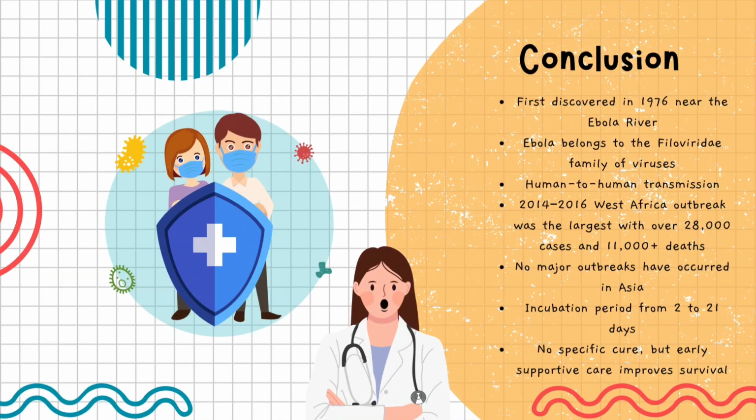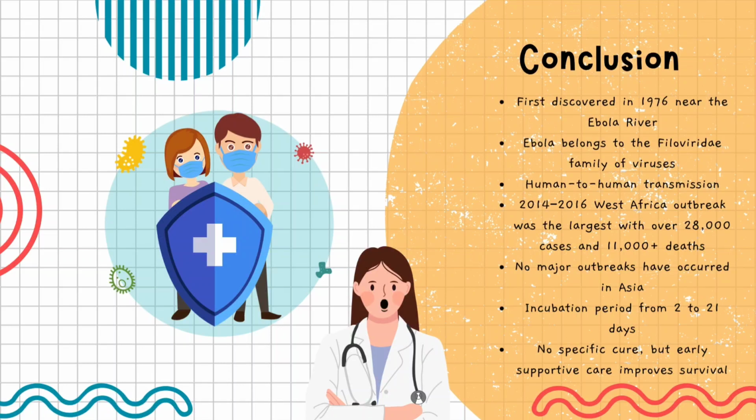One of the deadliest outbreaks occurred between 2014 and 2016 in West Africa, with more than 28,000 reported cases and over 11,000 deaths, marking it as the largest Ebola outbreak in history.